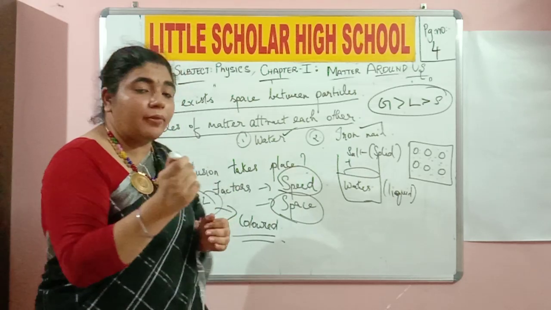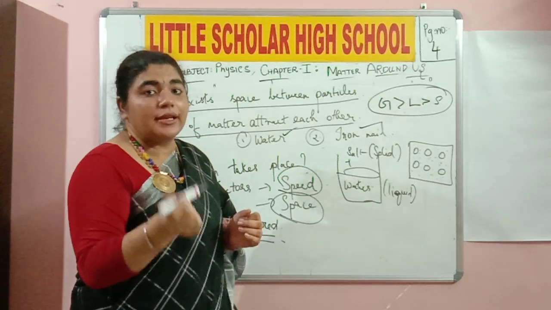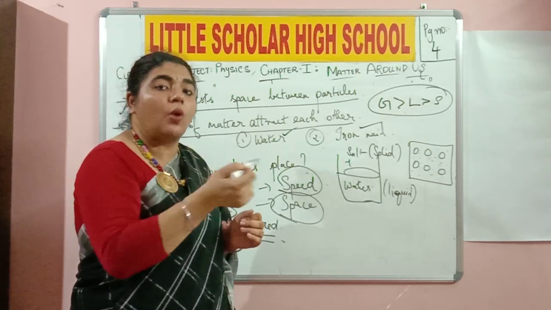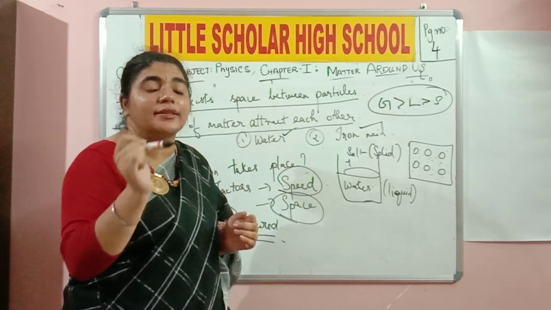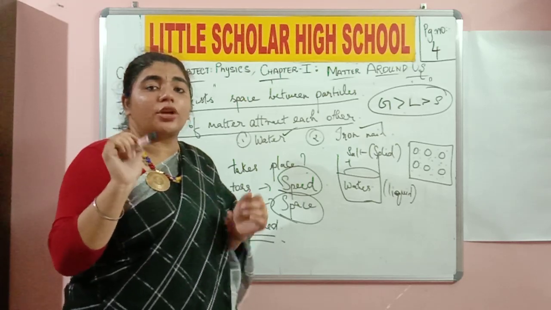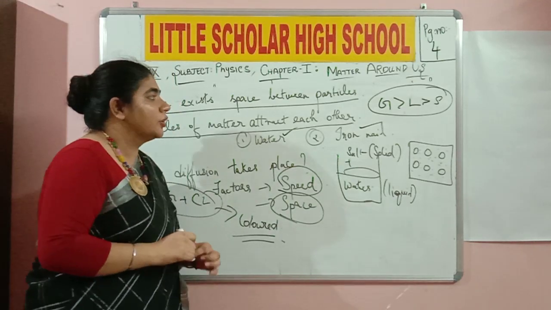Please remember, if I mix up bromine with a colorless gas, it is going to form a brown colored gas because bromine is brown in color. It gets mixed up with the colorless gas and enters into the spaces present in the colorless gas. So that's all for the chapter over here.